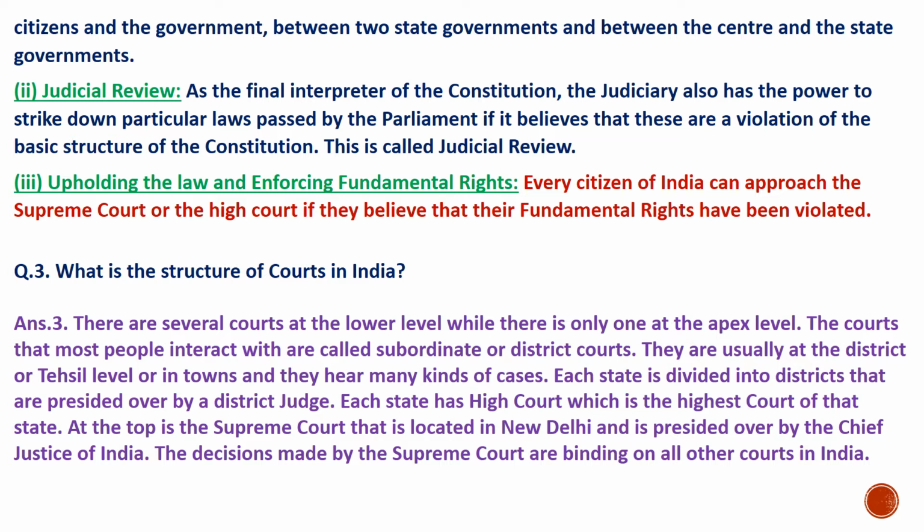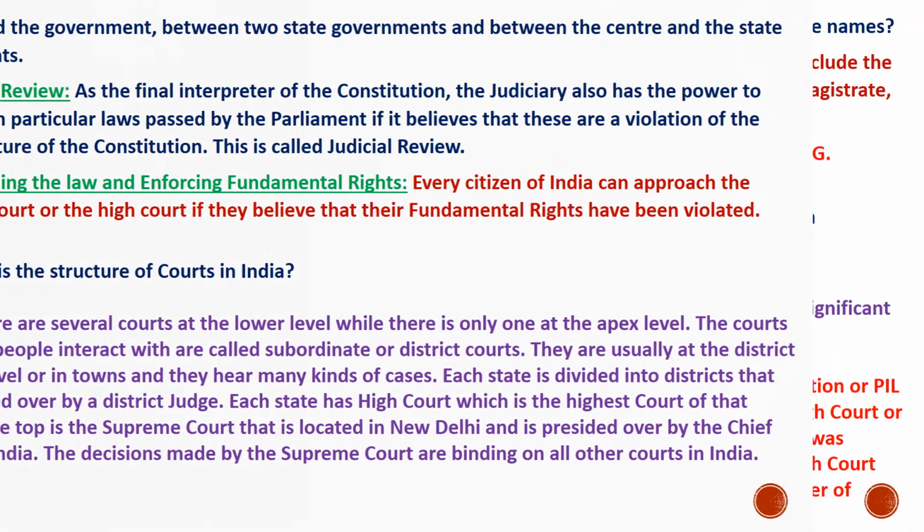What is the structure of courts in India? There are several courts at the lower level, while there is only one at the apex level. The courts that most people interact with are called subordinate or district courts. They are usually at the district or tehsil level or in towns, and they hear many kinds of cases. Each state is divided into districts that are presided over by a district judge. Each state has a High Court, which is the highest court of that state. At the top is the Supreme Court, located in Delhi and presided over by the Chief Justice of India. The decisions made by the Supreme Court are binding on all other courts in India.